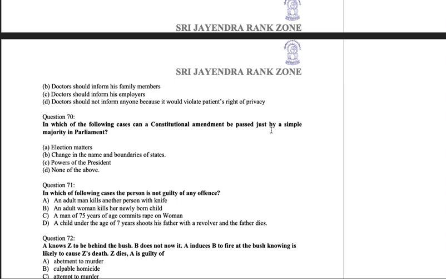So out of these, what matters can be decided by a simple majority? Election matters. Election matters are very important matters. They cannot be passed by a simple majority. Okay, changes in the name and boundaries of the states. Powers of president, none of the above. None of the above is usually not a good option to go with.